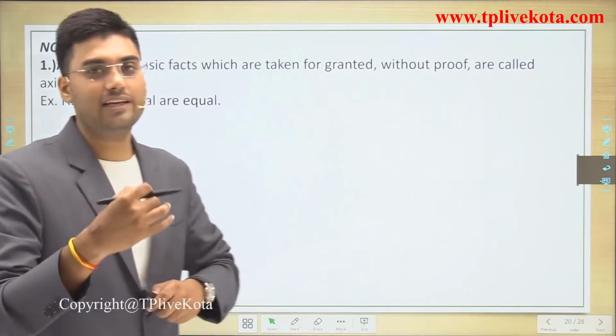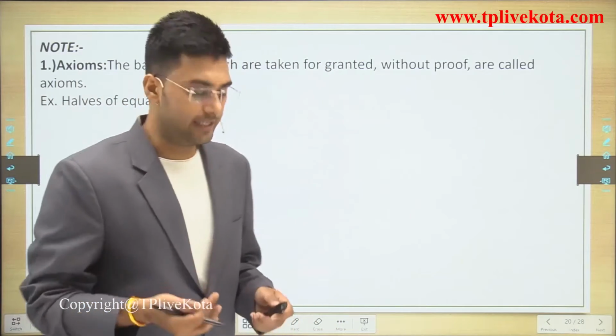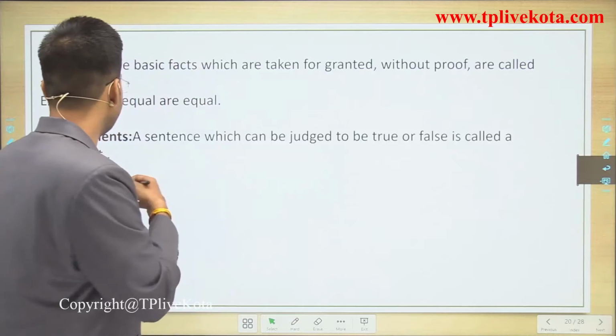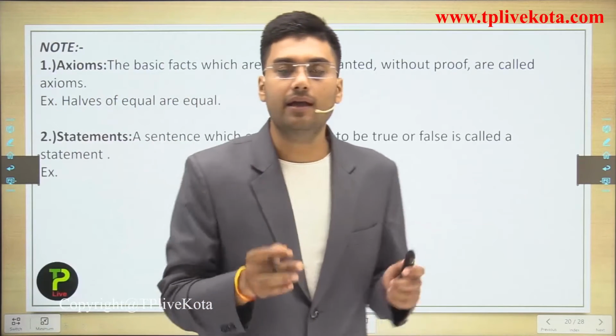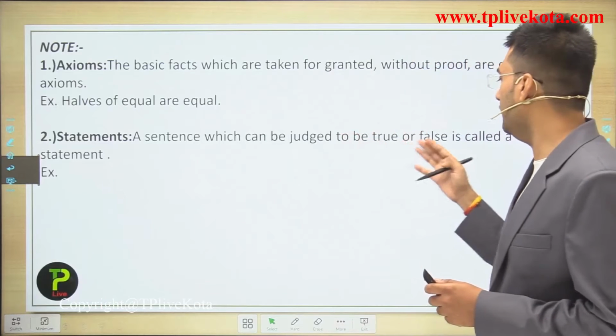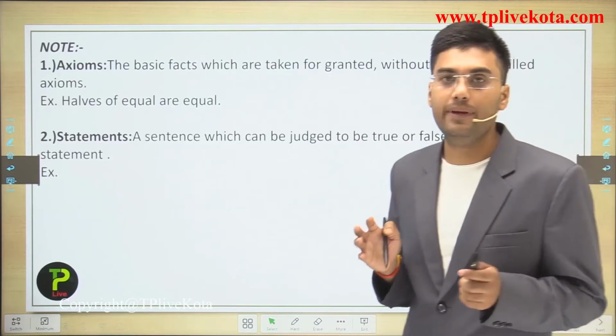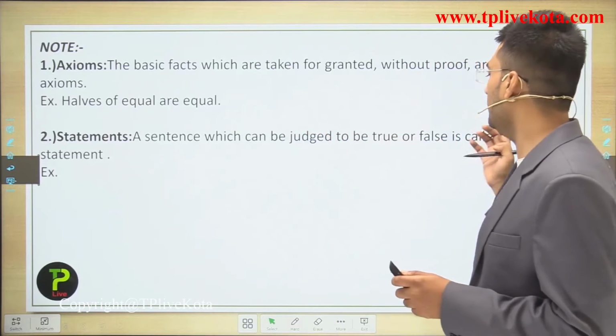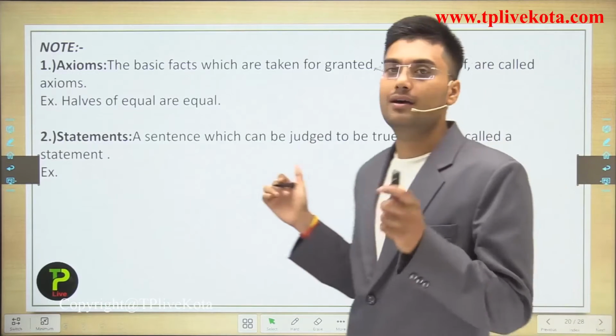After the axiom, the next is statements. What is a statement? A sentence which can be judged to be true or false is called a statement.